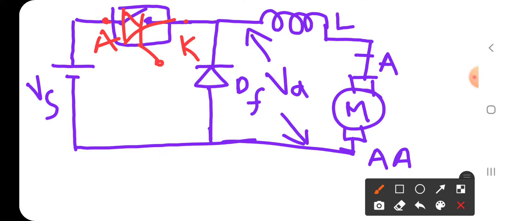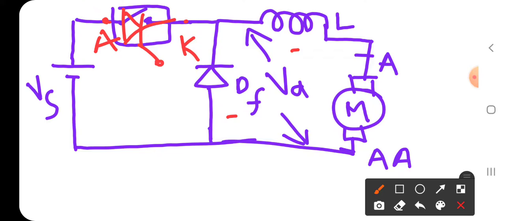To turn off the SCR, I am taking the inductance and freewheeling diode. What is the use of inductance? Whenever current passes through the inductor, it stores energy. Whenever the energy stored by the inductor is maximum, the inductor immediately discharges its energy. While discharging, it acts as the source, which means it can change its polarities.